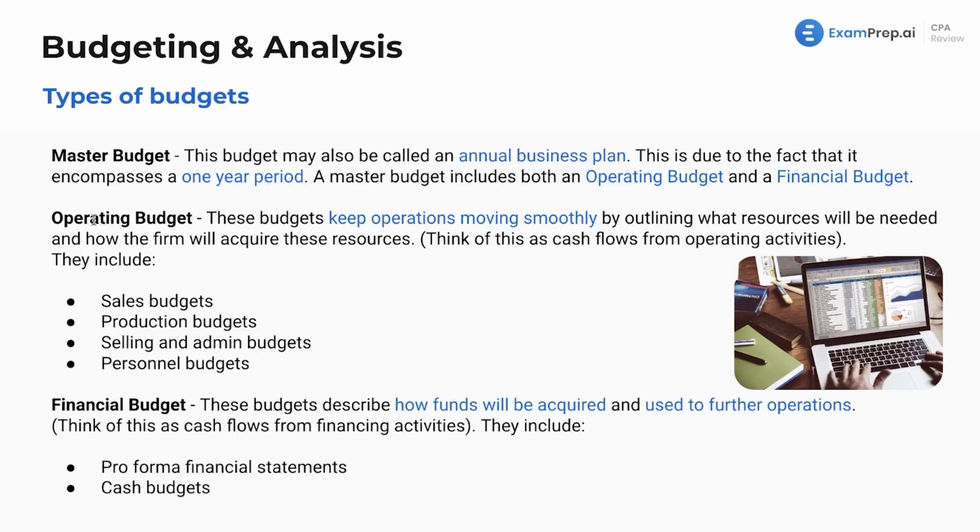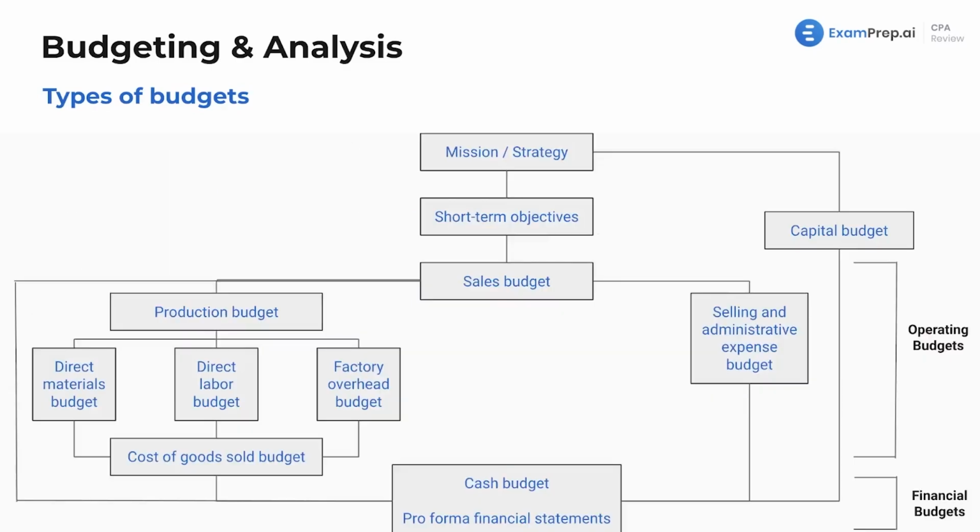Now, what are the differences between operating and financial budgets? And we'll go back to the graphic. We see here that these types of budgets are operating budgets, whereas the financial budgets are these two. Cash budget falls into that category, and pro forma financial statements, which are a form of budget, fall into that category as well. Just kind of some things to know.